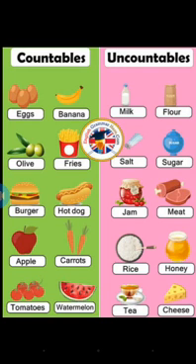And then this concrete noun comes under the countable noun.